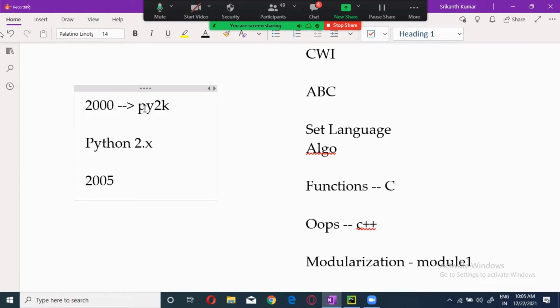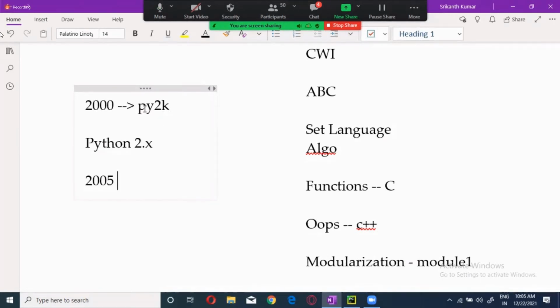Again, it's free of cost, nothing to pay. Of course, Python was also free of cost, freeware and open source. But with Java, what happened in 2005 was that, for the first time, Oracle approached Sun Microsystems to acquire Java.